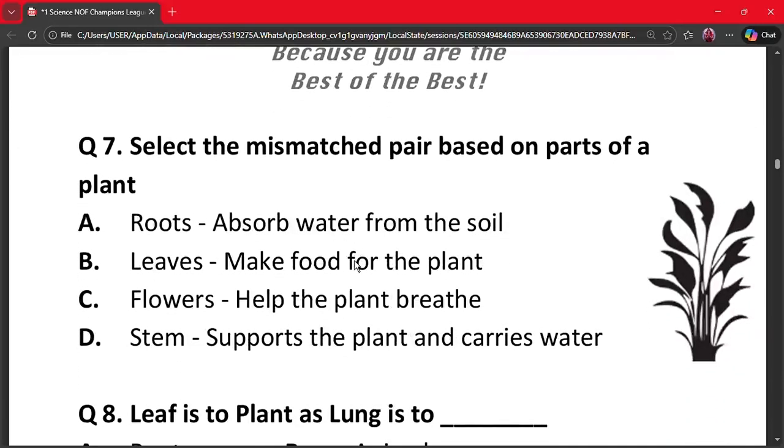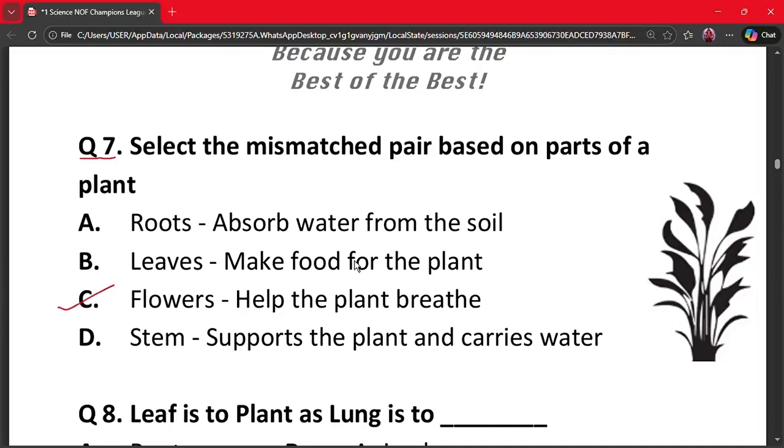Question number 7. Select the mismatched pair based on parts of a plant. A. Roots absorb water from the soil. B. Leaves make food for the plant. C. Flowers help the plant breathe. And D. Stem supports the plant and carries water. The mismatched pair is option C.